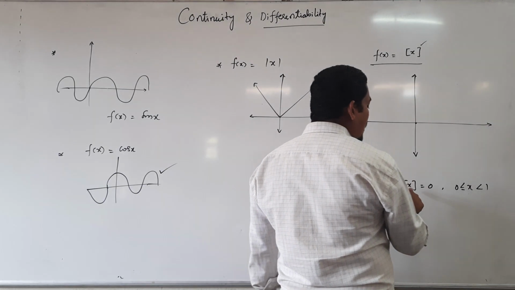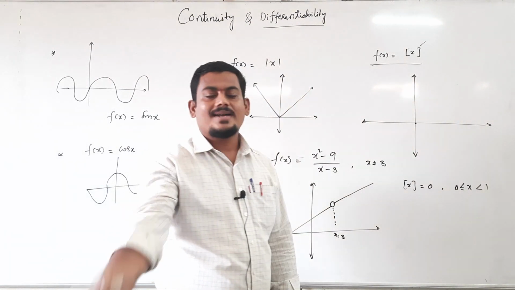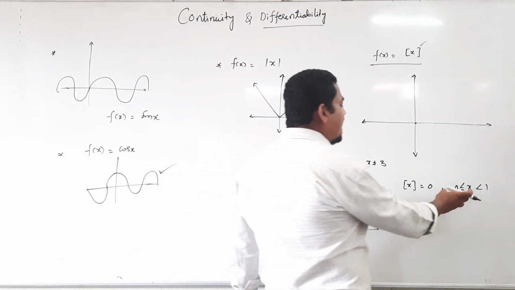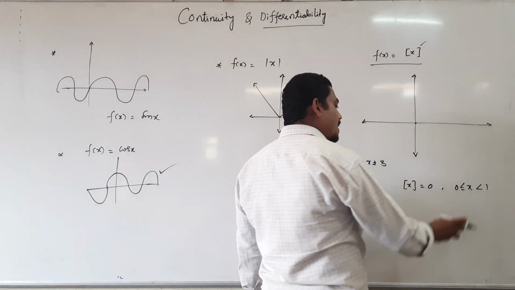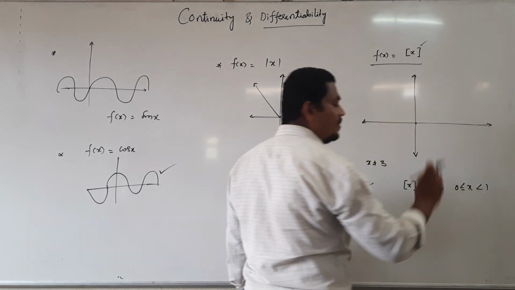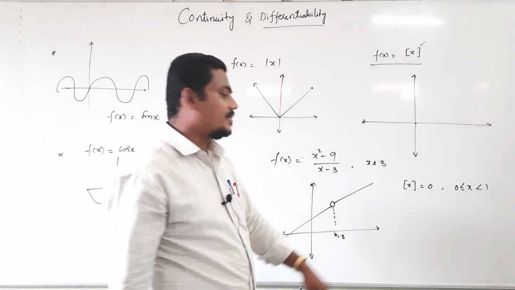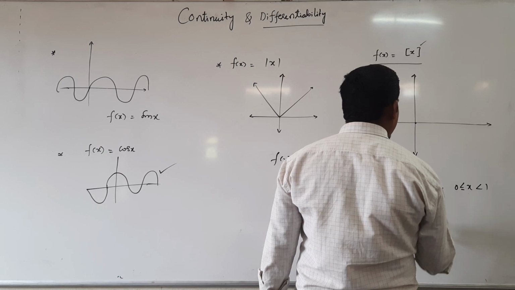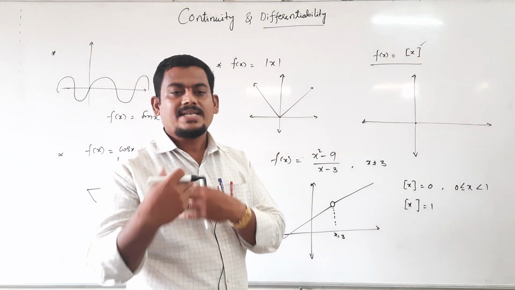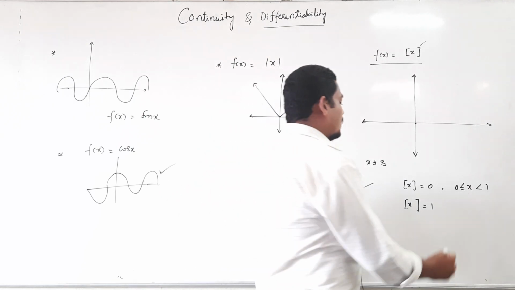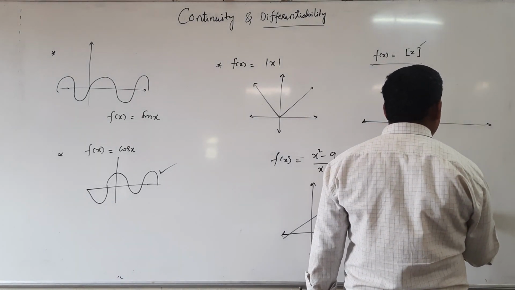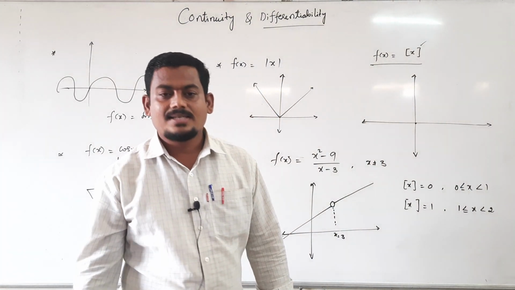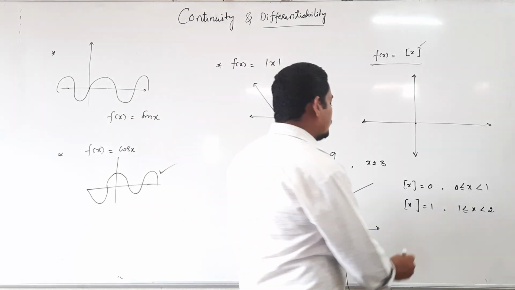Means step of 0.1 or 0.2 or 0.3, 0.4 and so on, it gives 0 only. Means you can take any value from this interval, any value in between 0 and 1, then its output is 0. Then step x equal to 1. When step x output is 1, when x value is including 1 and less than 2, up to 1.999, step x output is 1 only, right?